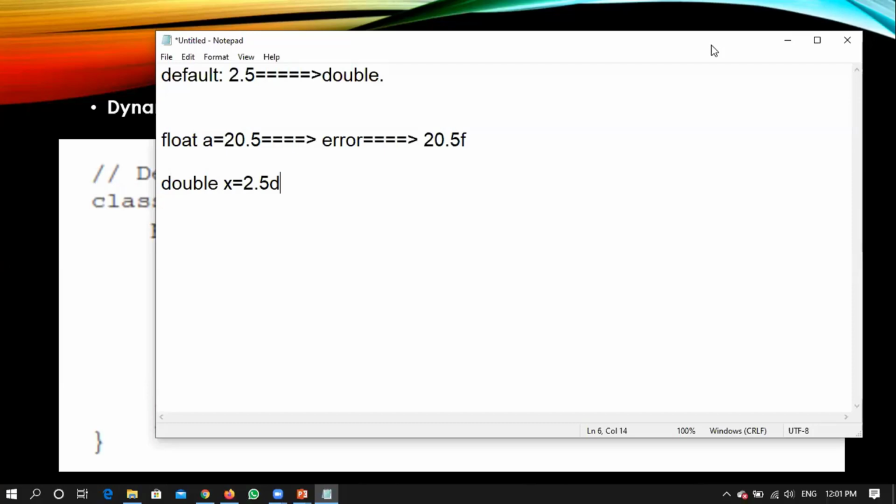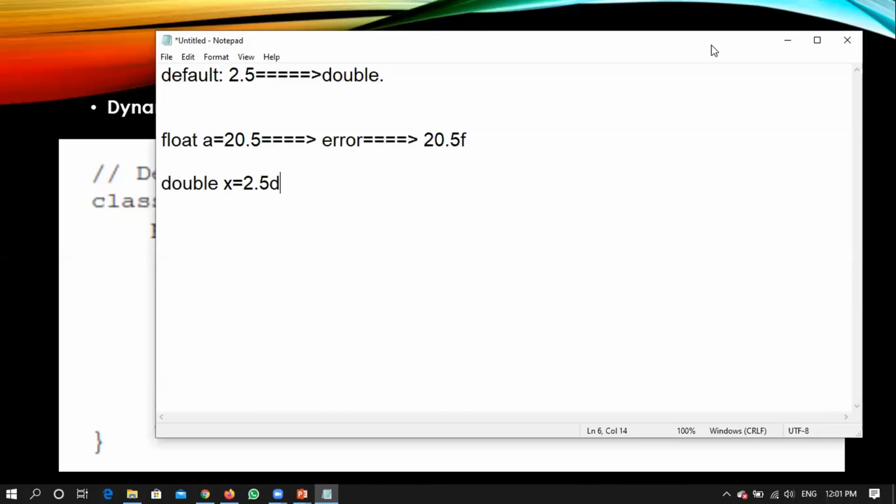That means explicitly you need to specify the type. You have a topic on typecasting that we will see. A float can be transferred to a double without any problem, but a double cannot be transferred to a float. I think I have answered Shaifullah's question.